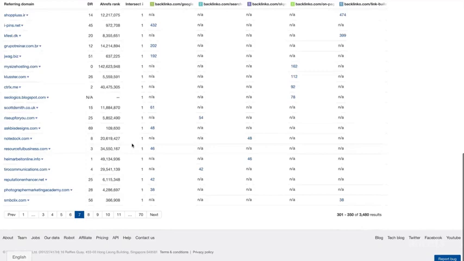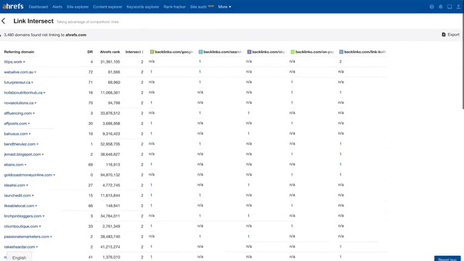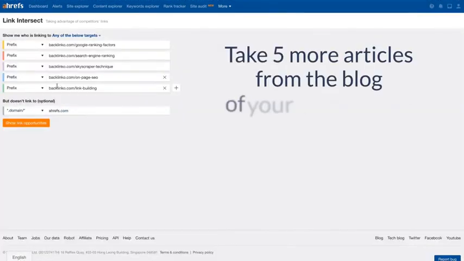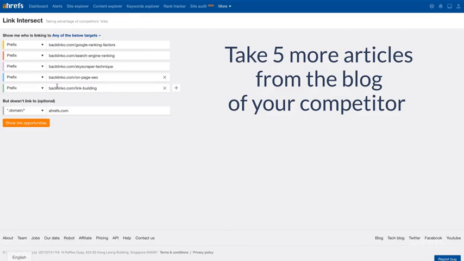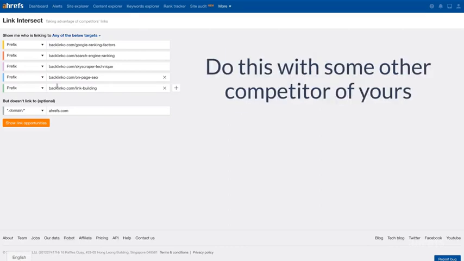You can scan through this amount of websites in less than 1 hour and find quite a few good link opportunities. And then you can take 5 more articles from the blog of your competitor and analyze them with Link Intersect. Then you can do this with some other competitor of yours.